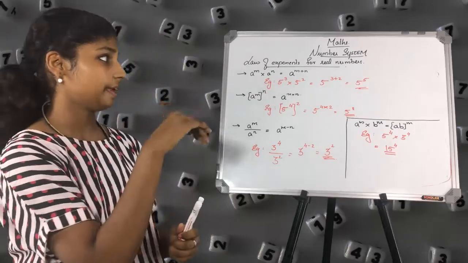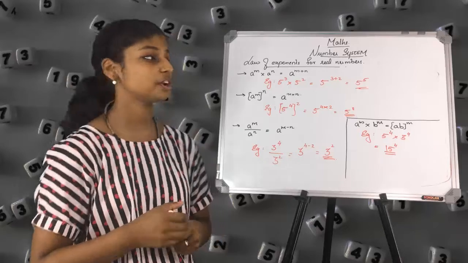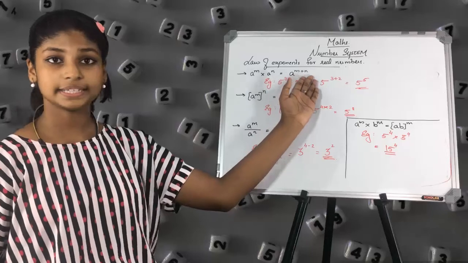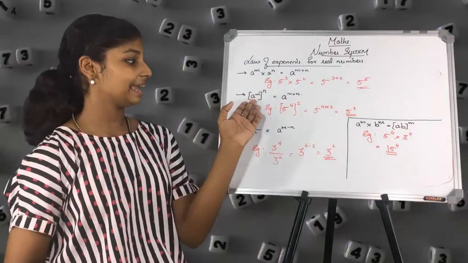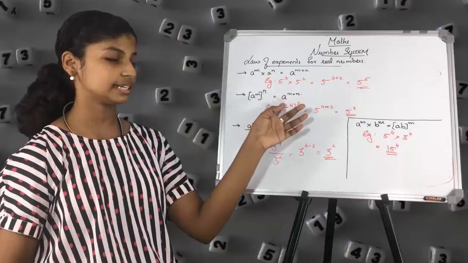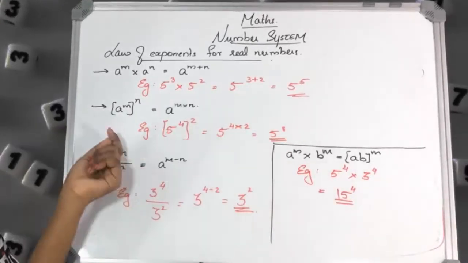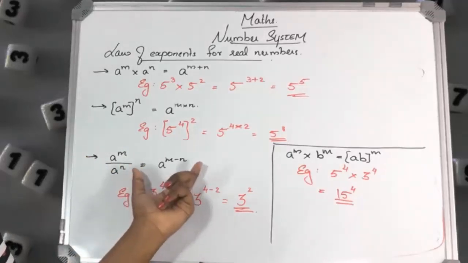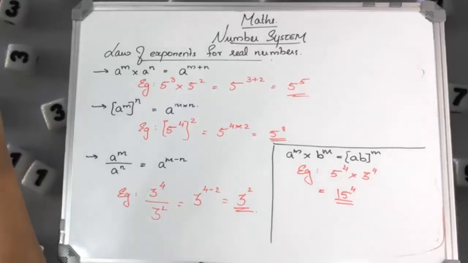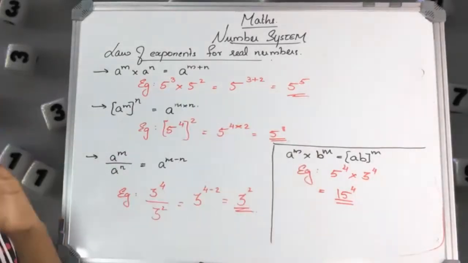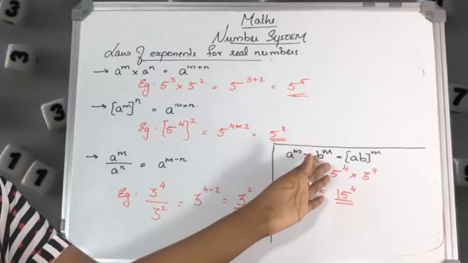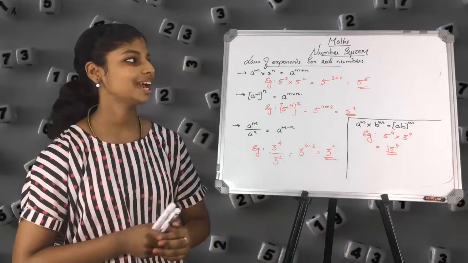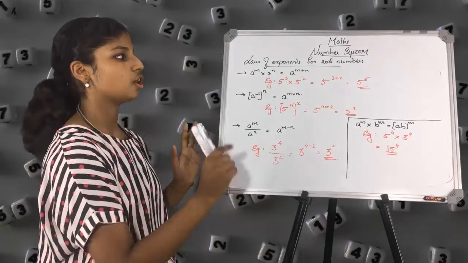So these are the 4 laws of exponents. Here it is a raised to m into a raised to n. It is a raised to m plus n. Here a raised to m, the whole raised to n, is a raised to m into n. And here a raised to m divided by a raised to n is a raised to m minus n. And here the bases are different: a raised to m into b raised to m is ab raised to m. I hope you understood. And now these are the laws of exponents.